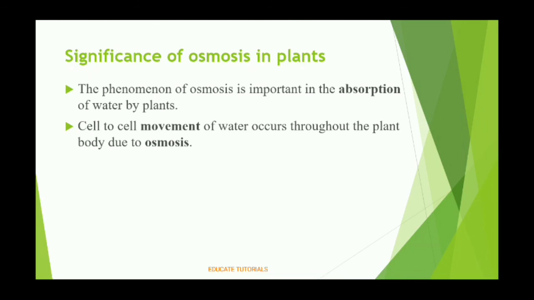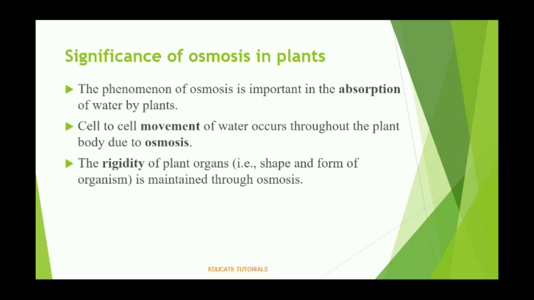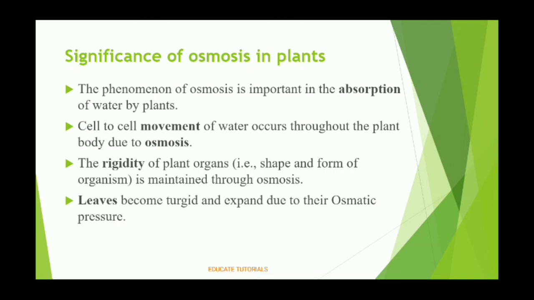And another one is the rigidity of plant organs, which is maintained by osmosis. The shape and form of an organism is also maintained by osmosis.